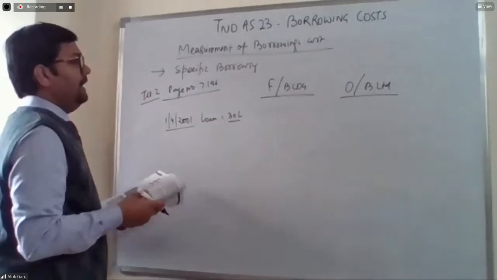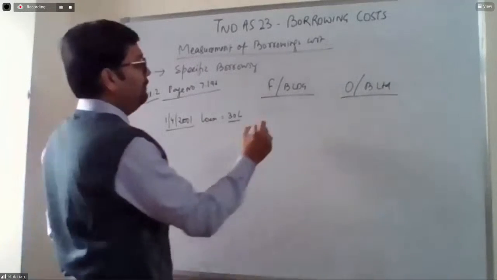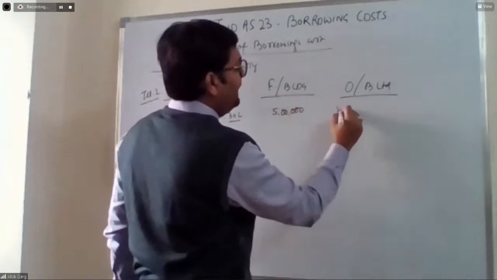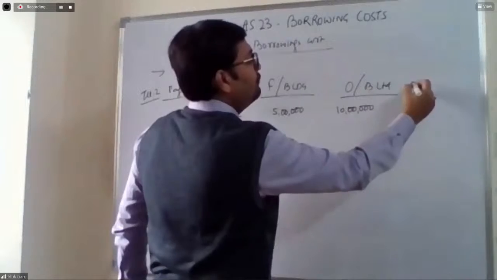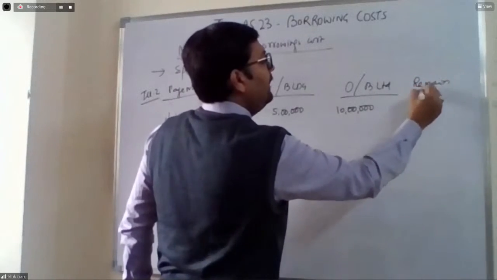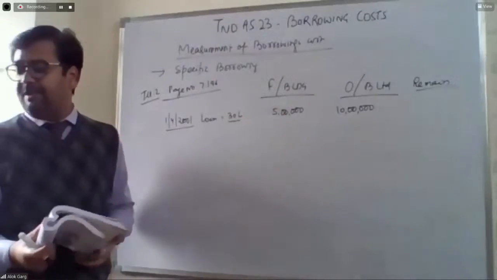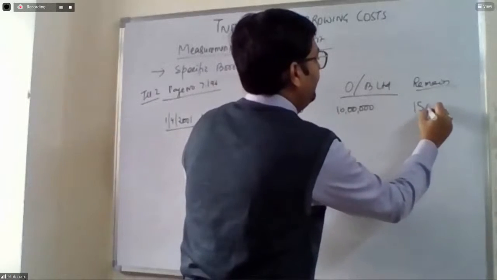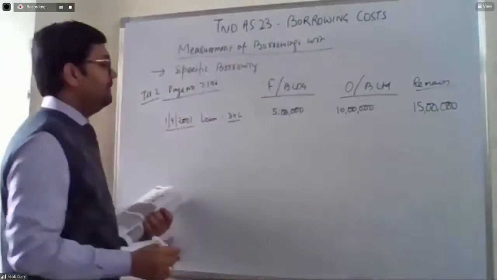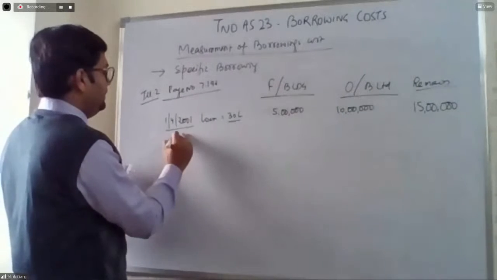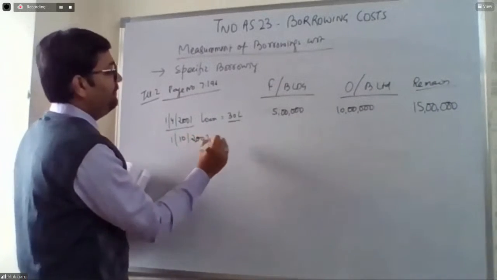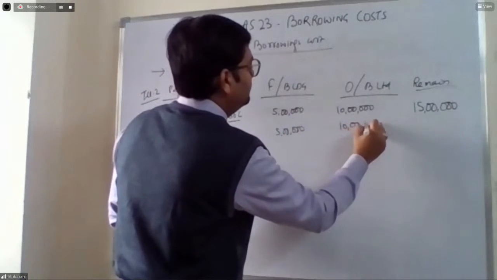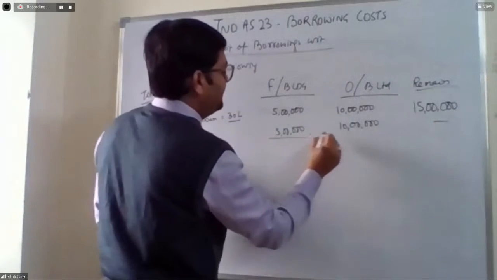Out of this 30 lakh, 5 lakh has been utilized for the factory and 10 lakh for the office building. So what is the remaining amount left with the company? The remaining amount left with the company is 15 lakh. Am I right? And on 1st October 2001, this 15 lakh has been used. So now the balance has been finished.